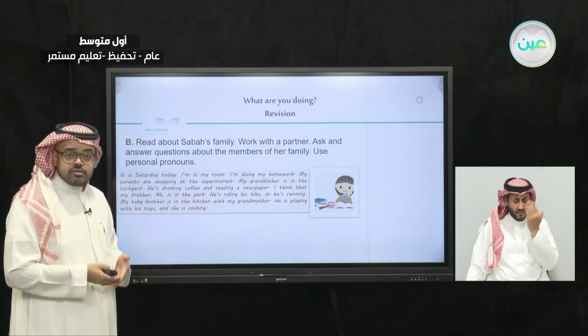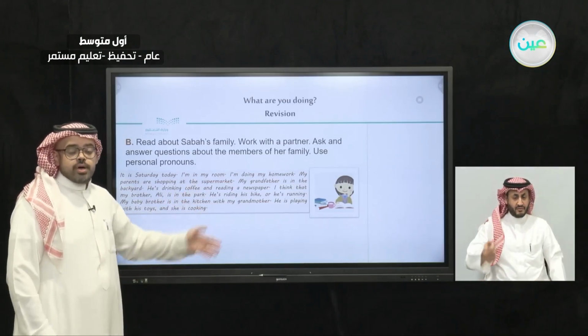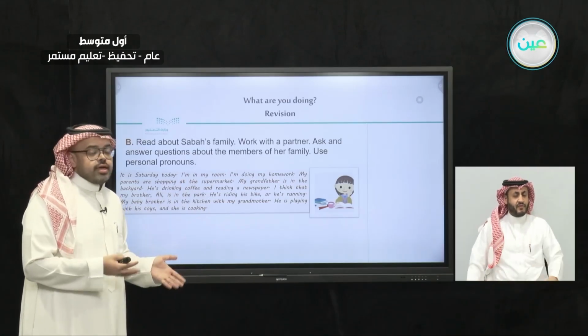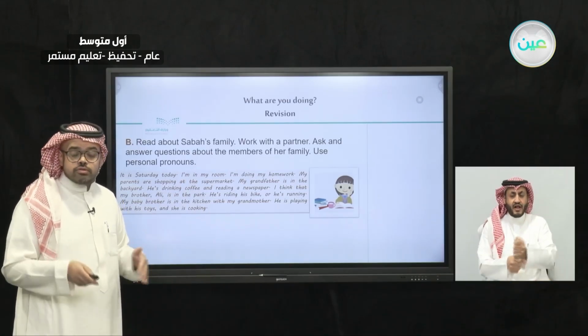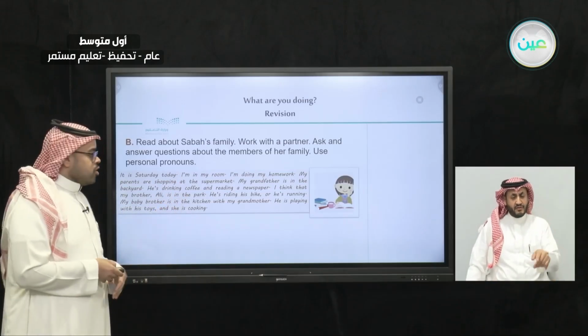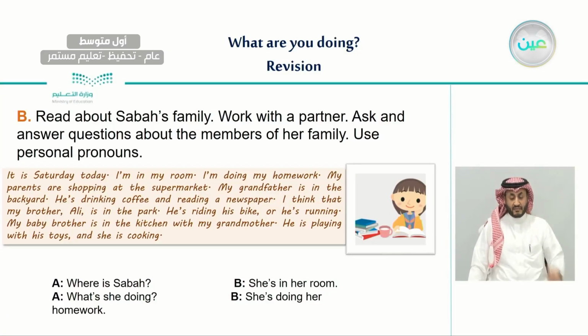And also we read about Sabah's family. We had an interesting text where Sabah talked about her family: where are they and what are they doing? And we made several questions on this text. For example, where is Sabah? According to her text, she said, I am in my room. We wrote, she is in her room. And what is she doing? She said, I am doing my homework. So we answered, she is doing her homework.